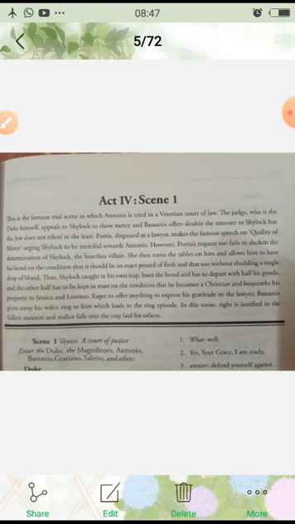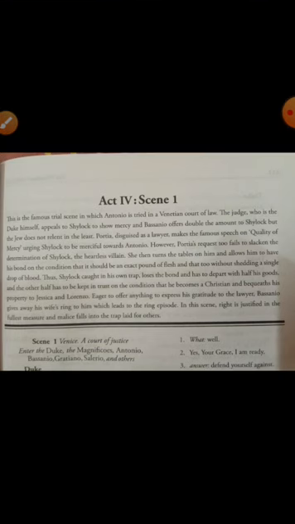The judge, who is the Duke himself, appeals to Shylock to show mercy, and Bassanio offers double the amount to Shylock, but the Jew does not relent in the least. Now, what is given is that Act 4 Scene 1 is the famous trial scene, that this scene takes place in Venetian court. Okay, and that's why it is called the trial scene, where Antonio is tried in Venetian court of law.